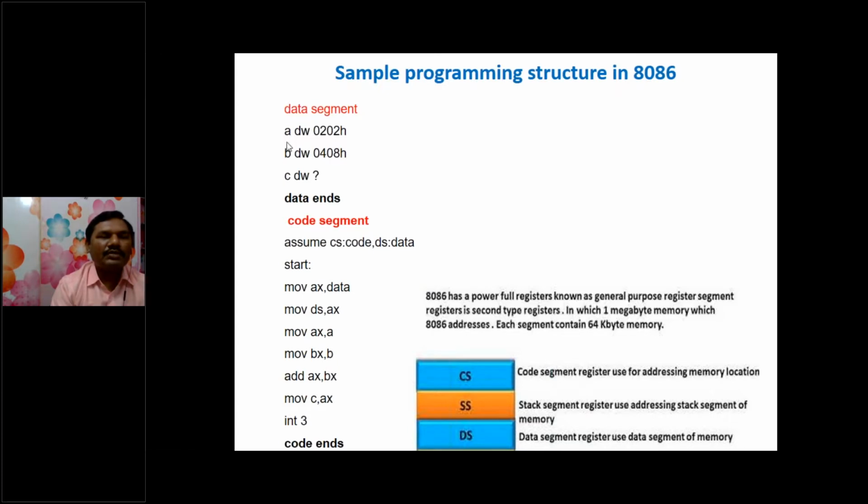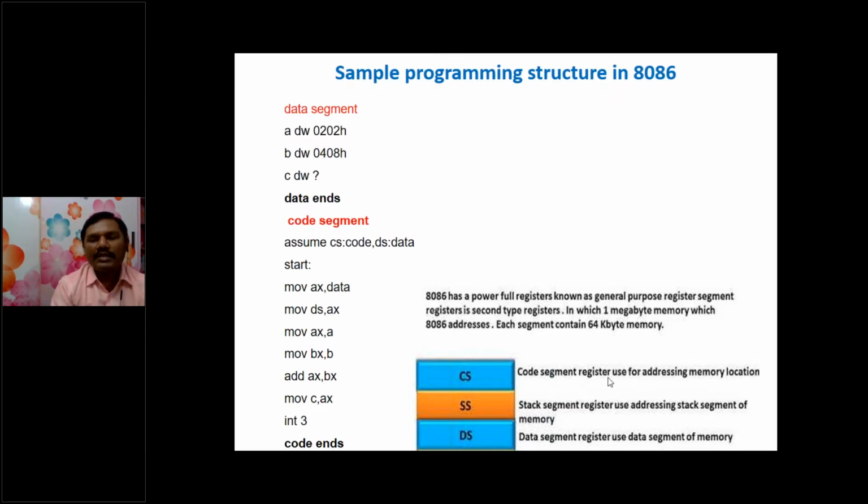Here a and b are the two variables, represented with 0202h and 0408h. These are the data values to be added by the AX and BX registers. The instructions part is called code, and that's why the segment is called the code segment.